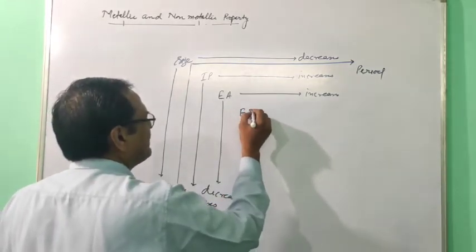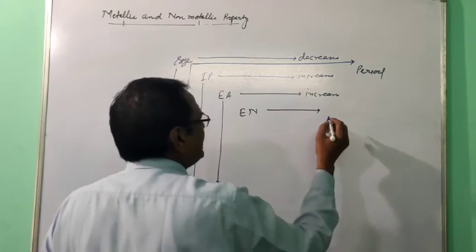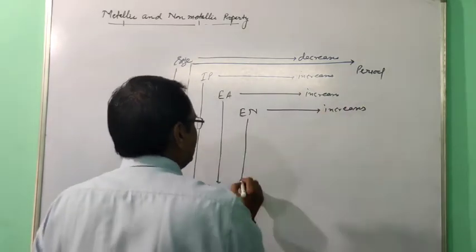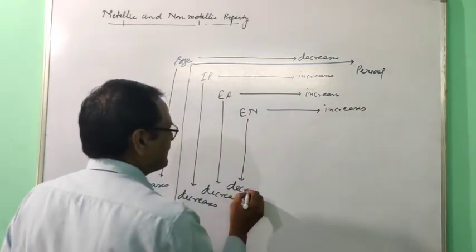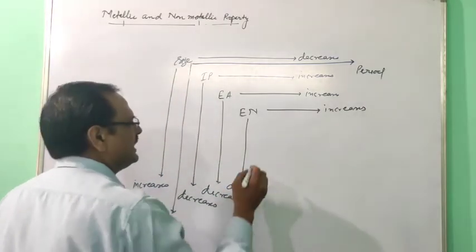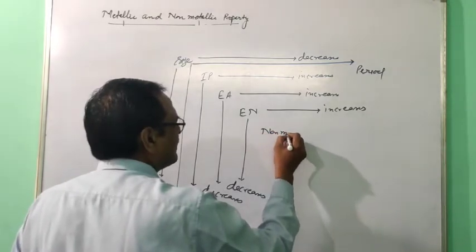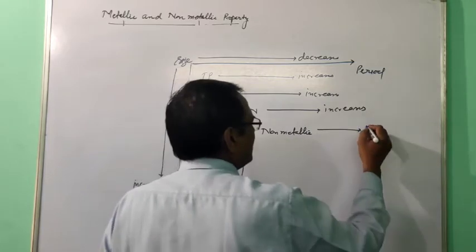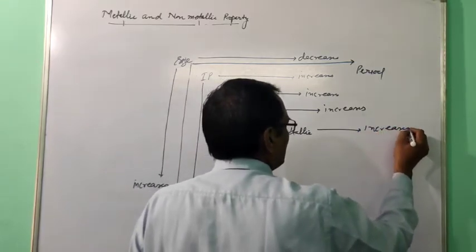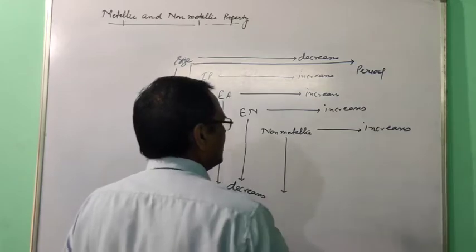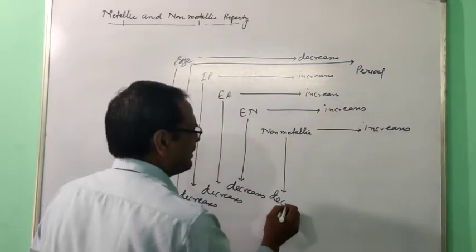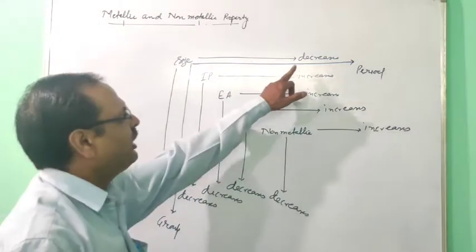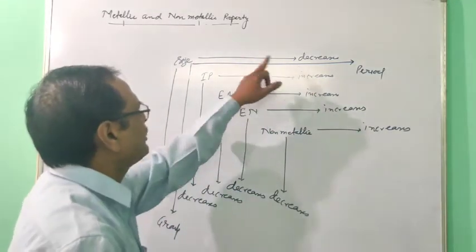Then electronegativity increases here and decreases there. Then non-metallic character increases here and decreases here. Regarding the metallic character, all the properties are opposite to atomic size.